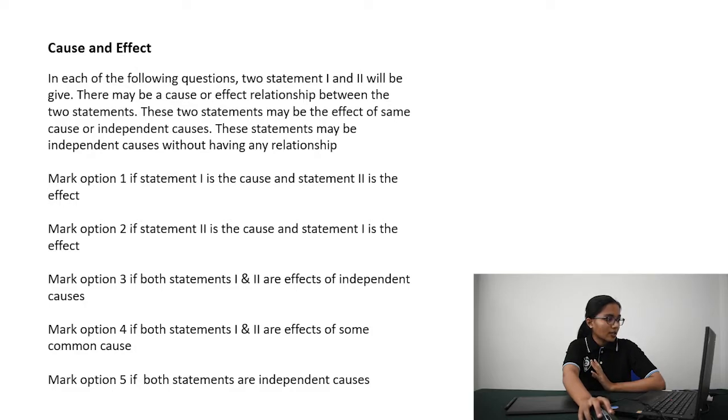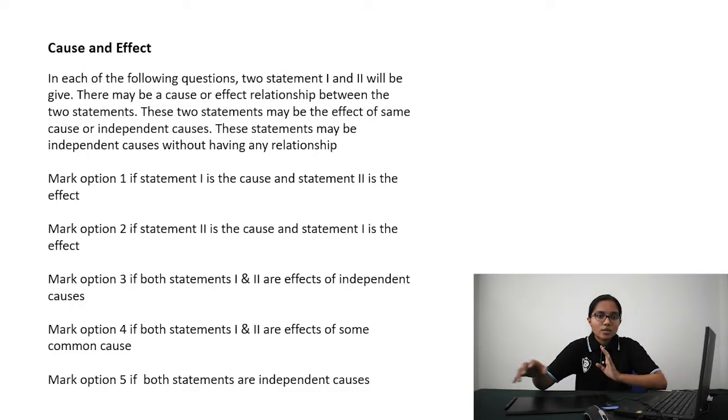Option 1 says statement 1 is the cause and statement 2 is the effect. Option 2 says statement 2 is the cause and statement 1 is the effect. Option 3 says both statement 1 and 2 are effects of independent causes. Option 4 says both statements 1 and 2 are effects of same common cause. Option 5 says both are causes and two independent causes.